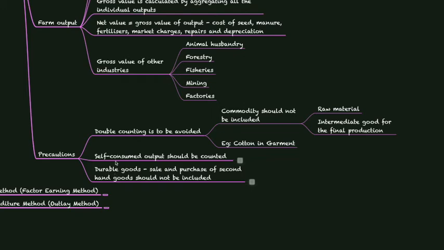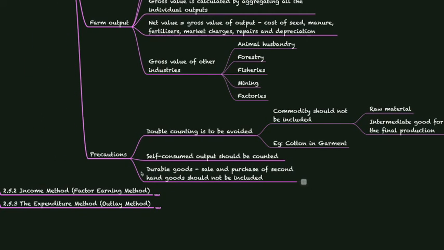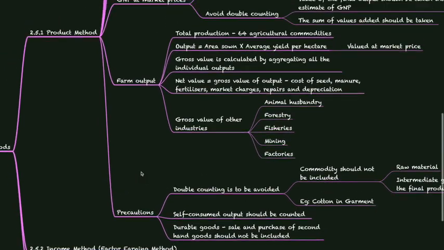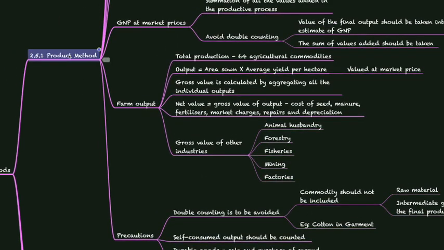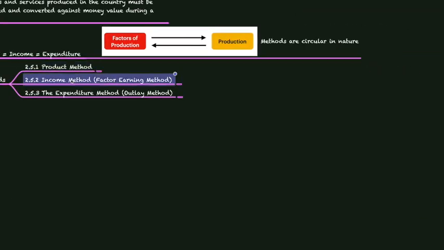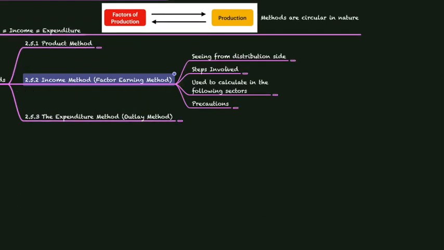And when it comes to durable goods, the sale and purchase of second-hand goods should not be included because the value of that good has already been added to the national income. So when you sell it off or resell it, its value should not be added here. So these are some of the precautions, and next we will move on to the next method, which is the income method or factor earning method.